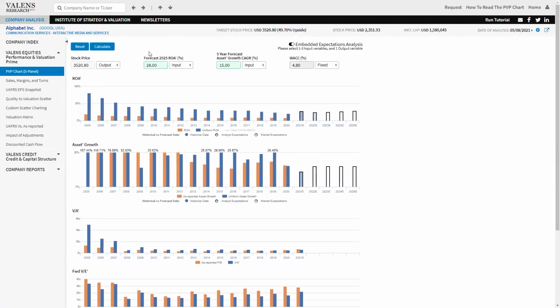And that's the powerful thing in conversation to have, because since we're looking at things from a uniform accounting perspective, we can understand how we should really be modeling this company. We should be modeling a higher return business than we recognize and a higher growth business than the market may be forecasting, because we can see through the accounting noise and realize how wrong the as reported accounting was.